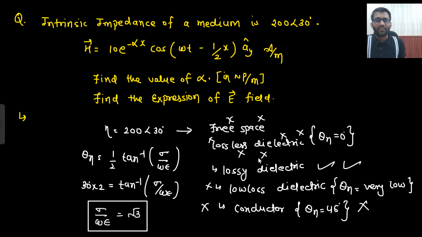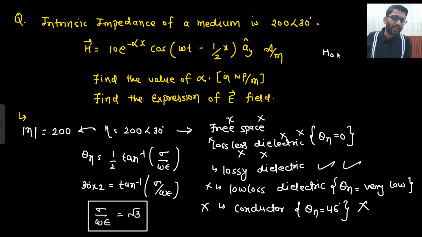Electric field expression we need to write. This is the expression of a magnetic field. So if you need to write down the expression of electric field, what else will you need? Eta. Eta we already have. Magnitude of eta is 200. Basically from here, can you get me the magnitude of eta? That will be 200. What was your H naught? H naught was E naught by eta magnitude.